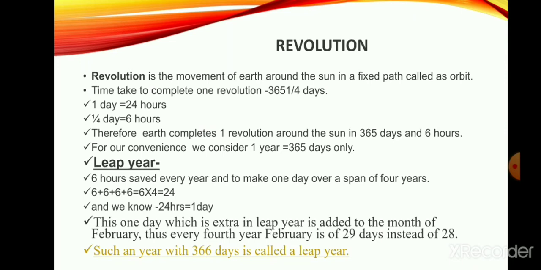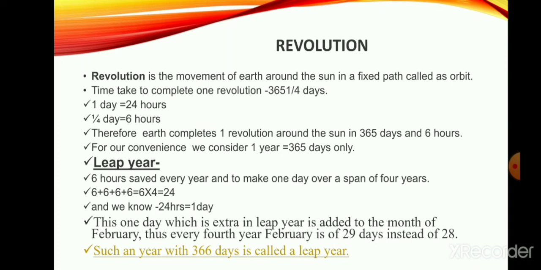Therefore, the earth completes its revolution around the sun in 365 days and 6 hours. So, for our convenience, we consider the year as 365 days. In our calendar, we have 365 days only.